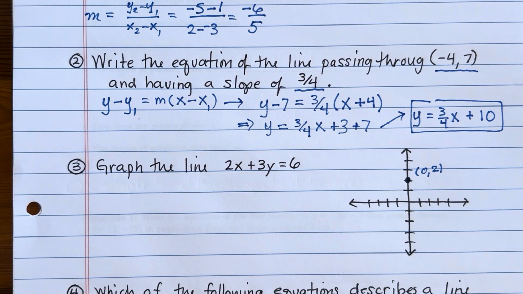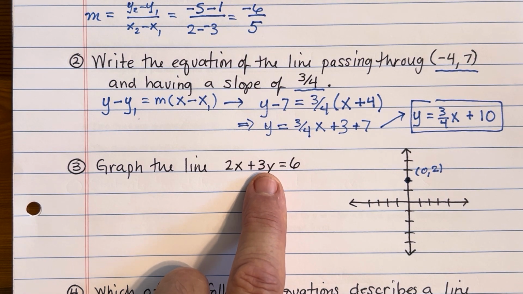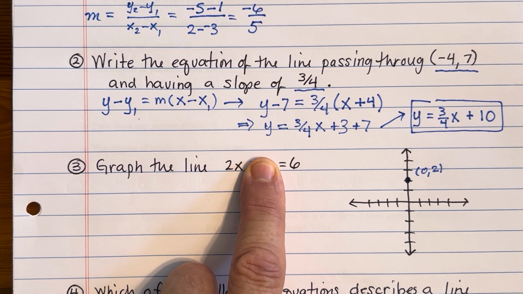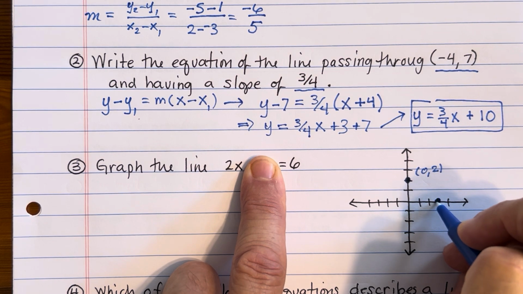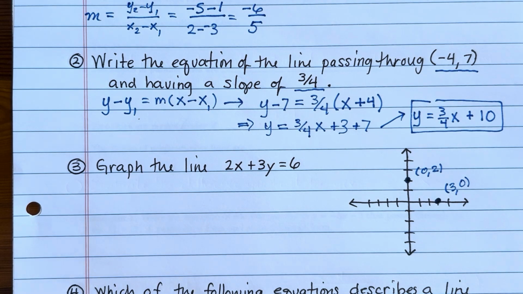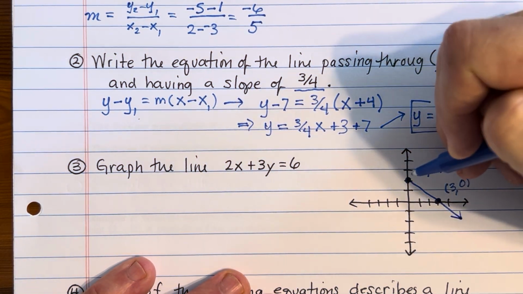And to find the second point, which we know we only need a second point to graph this line, we can find the x-intercept quickly. That means plug in a 0 for y, which amounts to covering up this term, and then just solve for x. So we can see when you divide by 2 on both sides, x has to be 3. So (3, 0), there's my x-intercept. 2 points is enough to graph the line, and so we just draw a line through those 2 points.